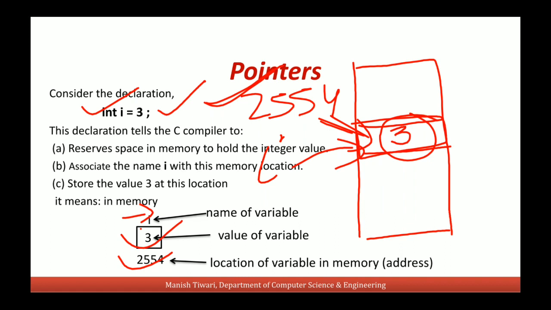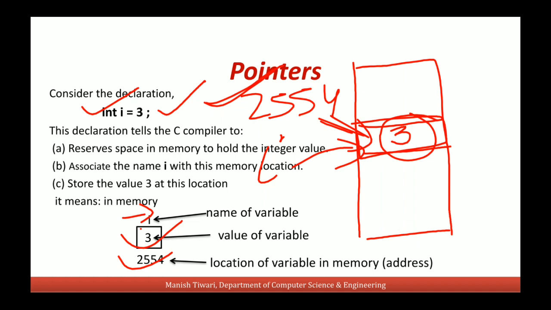And if we are using a Turbo C compiler, then this block of memory will be of 2 bytes, since in Turbo C an integer takes 2 bytes of memory. And if we are using a compiler in which integer takes 4 bytes, then this block will be of 4 bytes.